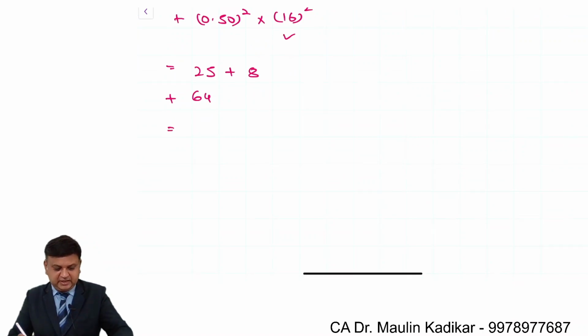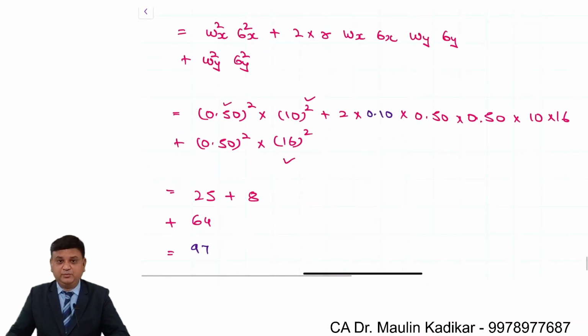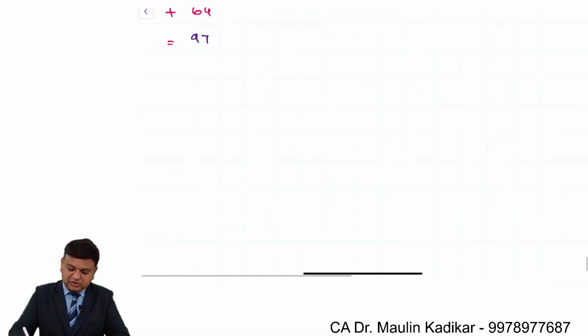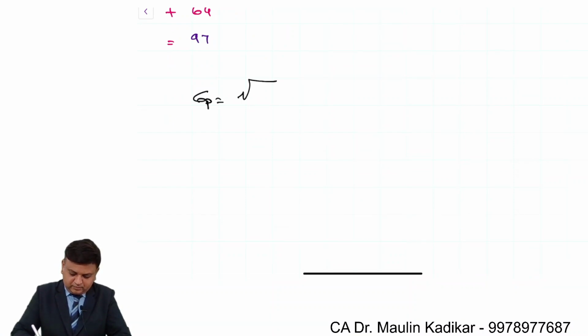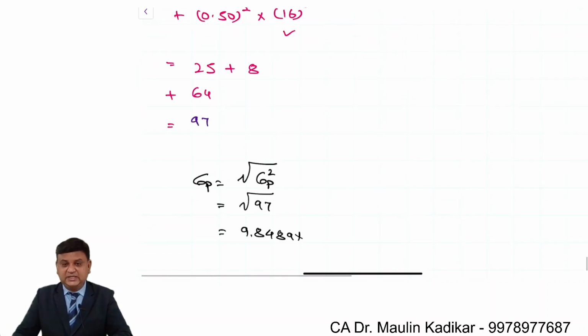So 25 plus 8 plus 64, that comes to 97. This is the way we can compute the variance. Once you compute the variance, then standard deviation of the portfolio is very simple. Sigma P is root of the variance, that is 9.8489. That is the way the standard deviation of the portfolio can be calculated.